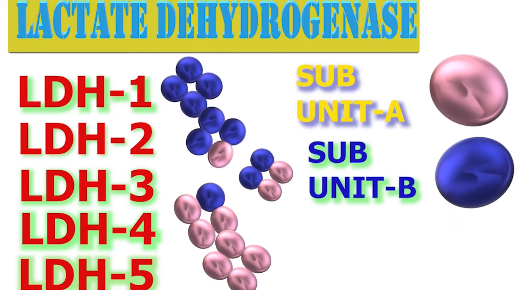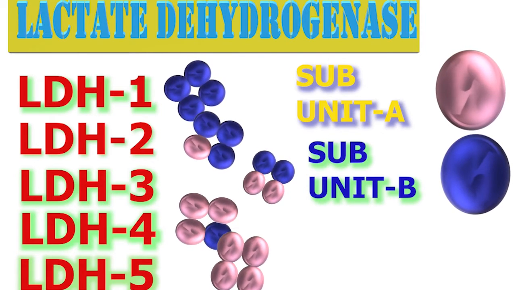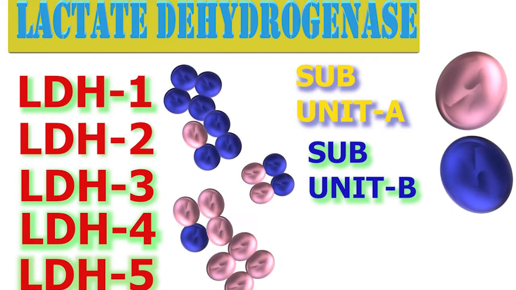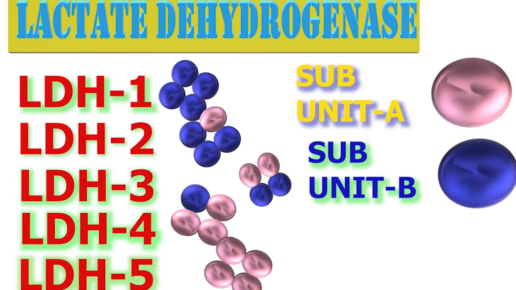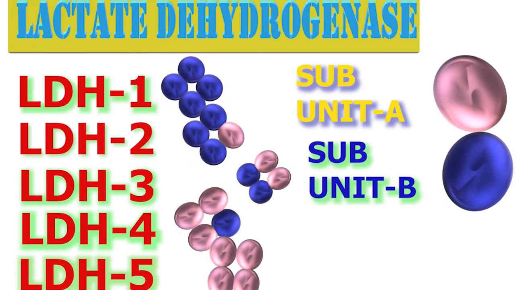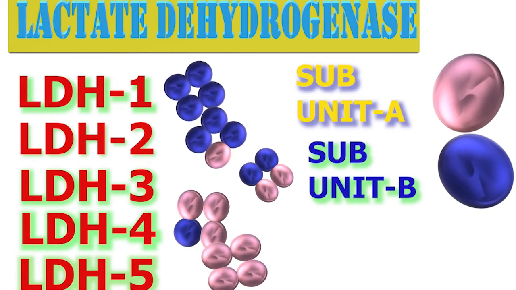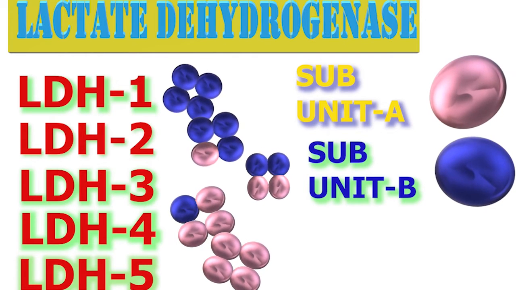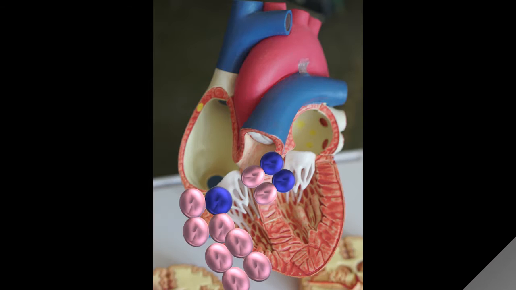Isoenzymes are multiple forms of enzymes that differ in amino acid sequence but catalyze the same chemical reaction. There are 5 isoenzymes in lactate dehydrogenase, and a new isoenzyme, lactate dehydrogenase 6, may be released from the liver when the prognosis is poor. Earlier, it was identified as alcohol dehydrogenase.